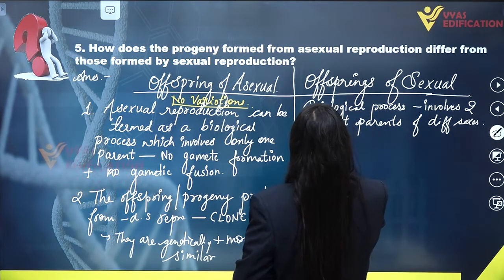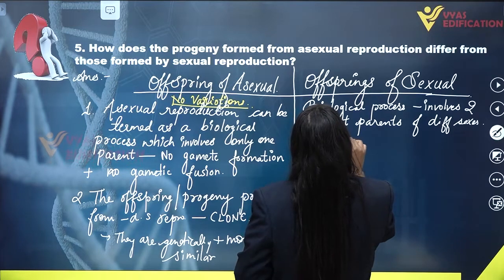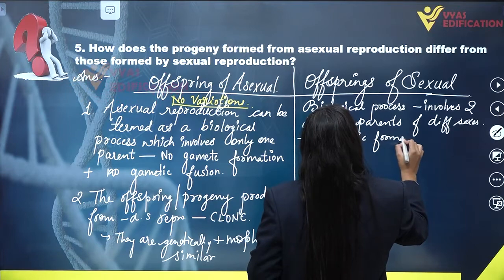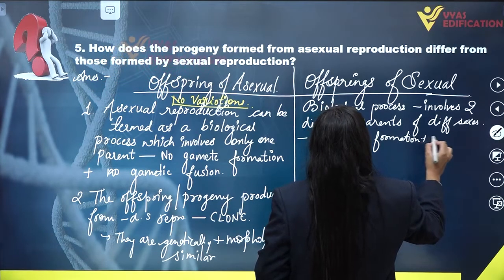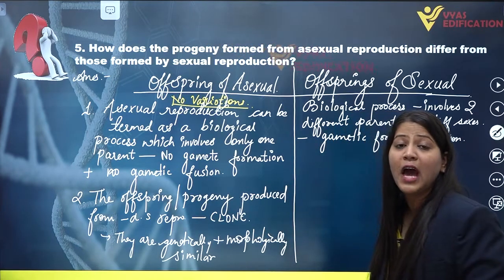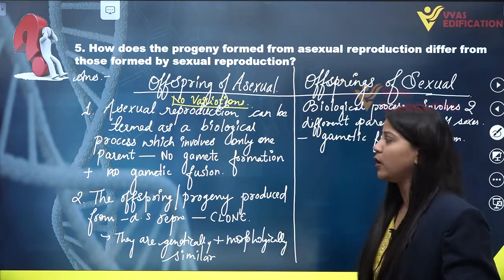There will be gametic formation, of course, as well as fusion. Both formation and fusion of gametes occur in the case of sexual reproduction.